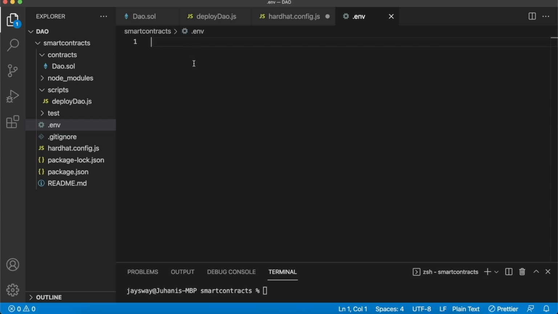The keys that we're going to store in this environment file are the API key for Polygonscan, so we can verify our smart contract. Then a Polygon Mumbai node endpoint, so we can talk to our actual blockchain. If you want to use a different blockchain, you can do that as well. And then the private key for the wallet address that you want to use to deploy the smart contract and become the owner of the DAO. So let me just show you how you can get all these.